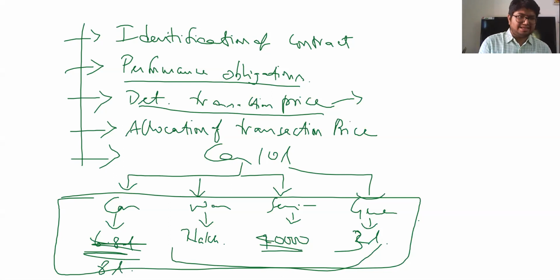Now, lastly, recognize revenue. I'm wiping this off for ease of writing.